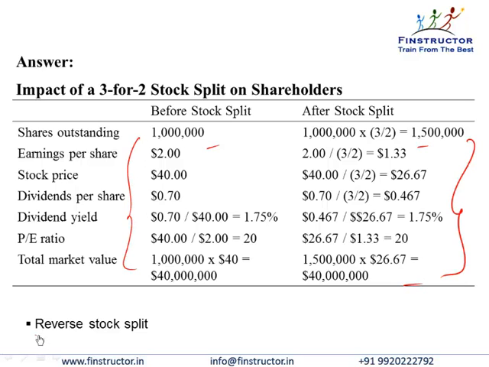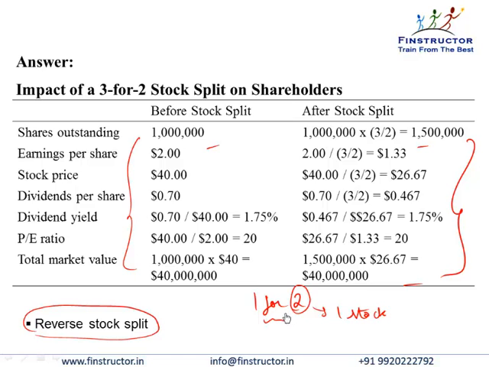Companies sometimes do a reverse stock split, or you can think of it as a stock merger. So a 1-for-2 stock split would be a stock merger. That is, for 2 stocks earlier, now there will be only 1 stock. Again, this will have the exact opposite impact, that is no economic impact, but it will increase the stock price, or double the stock price, and reduce the number of shares.